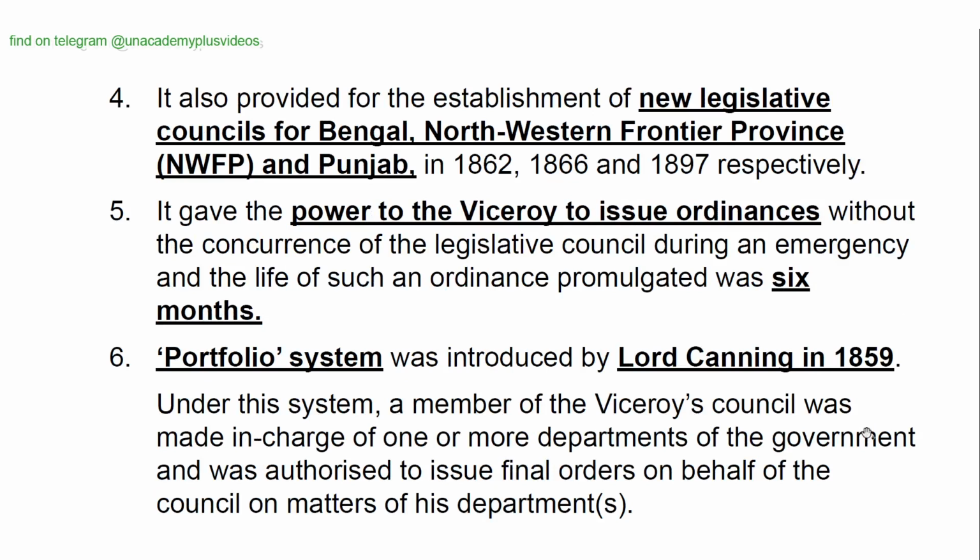It also provided for the establishment of new legislative councils for Bengal, Northwestern Frontier Province, and Punjab in 1862, 1866, and 1897 respectively. It gave the power to the Viceroy to issue ordinances without the concurrence of the legislative council during an emergency, and the life of such an ordinance promulgated was 6 months.